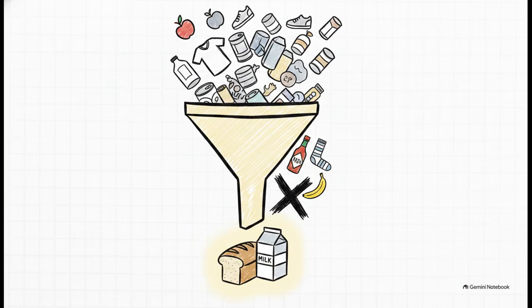And why is this so vital? Well, in data science, you absolutely want to eliminate statistical flukes. If someone buys hot sauce, a single banana, and a pair of socks exactly once, we obviously don't want to build a whole business strategy around that one weird transaction. Support acts as a crucial initial filter. By setting a minimum support threshold, we weed out all that rare, random noise and keep only the frequent, meaningful patterns.